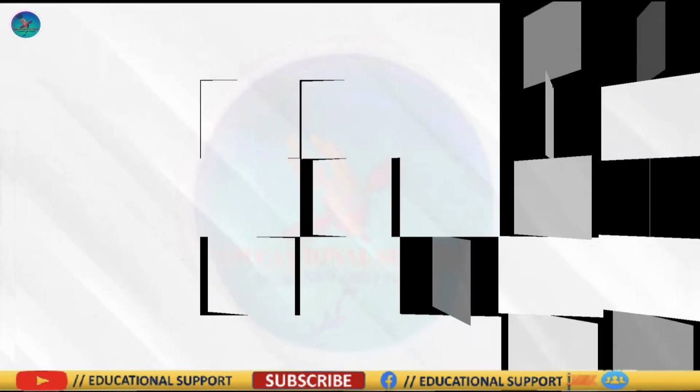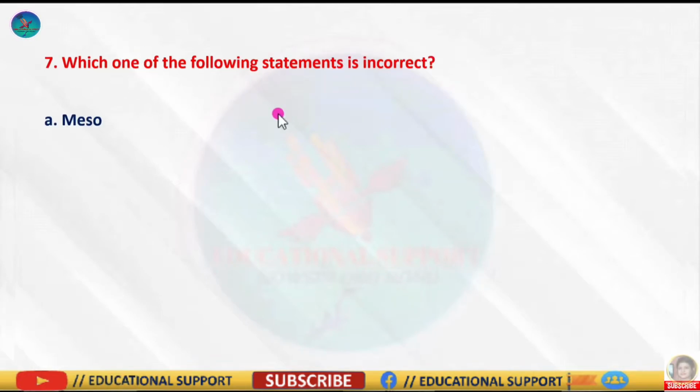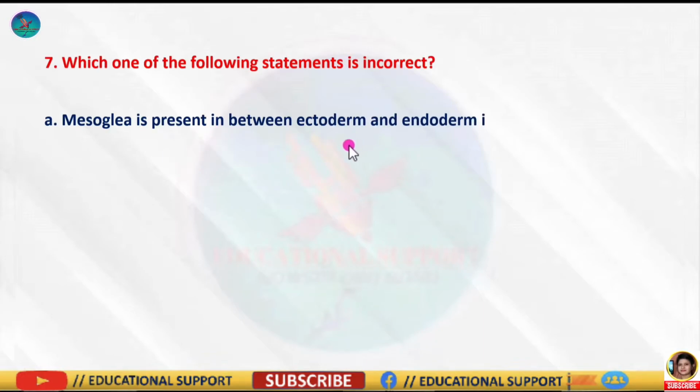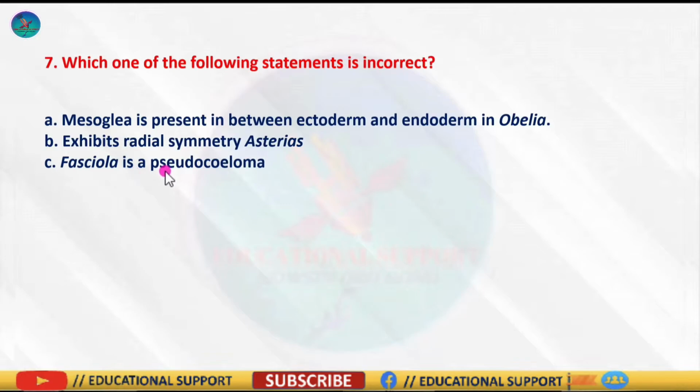Question number 7 is, which one of the following statements is incorrect? And the options are: mesoglea is present in between ectoderm and endoderm in Obelia. Option B is Ctenophora exhibits radial symmetry. Asterias, Fasciola is a pseudocoelomate animal, and Taenia is a triploblastic animal.